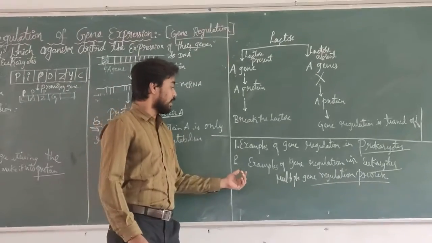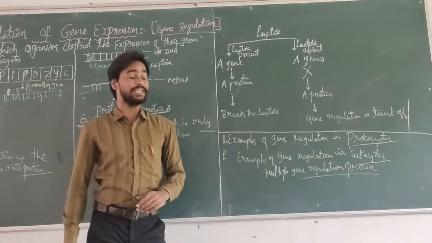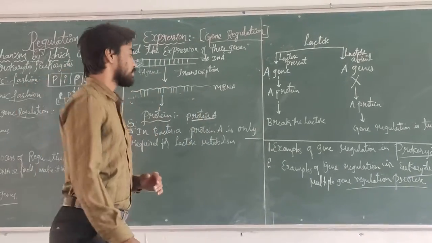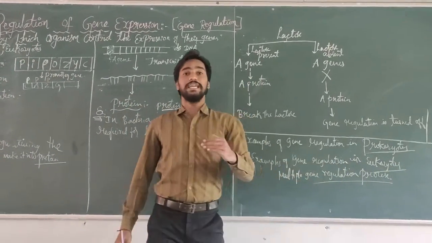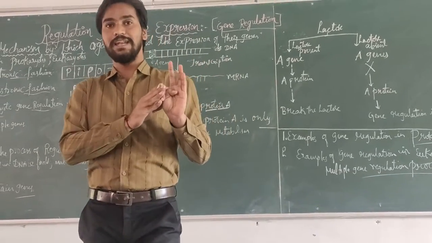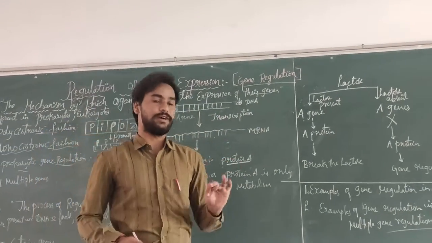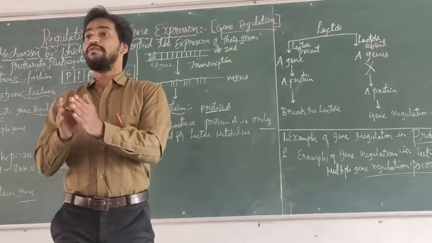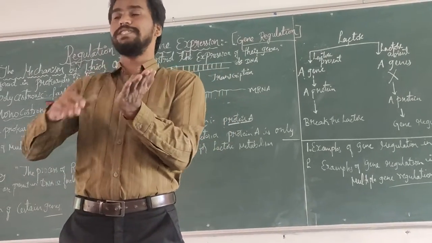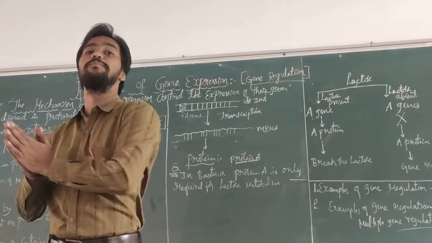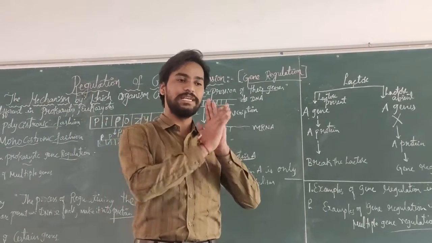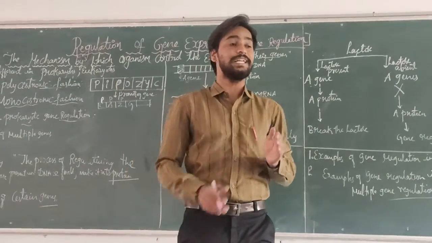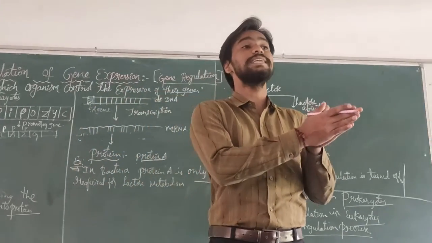Next, when you see gene regulation examples in the eukaryotes, multiple gene regulation takes place. Gene regulation in eukaryotes helps at the transcription level, translation level, processing level, etc. This gene regulation in eukaryotes also helps when the zygote forms into the embryo, then the development of the embryo, then the differentiation of the embryo into the organ grade of a system organization. In this process, a series of gene